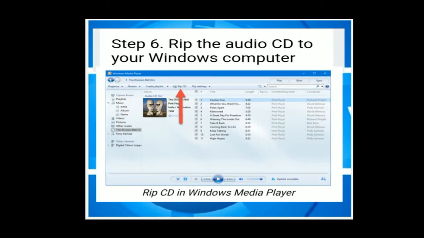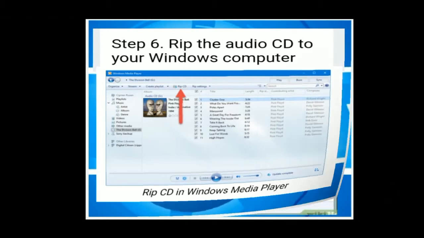Step 6, rip the audio CD to your Windows computer. It means you click Rip CD. The red arrow here shows Rip CD. When you click Rip CD, your CD content data starts copying to a particular destination, a particular location.